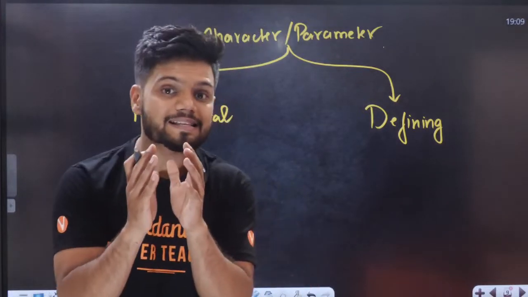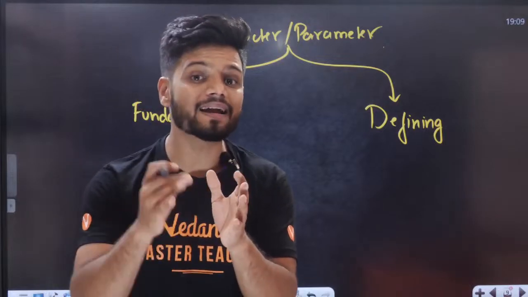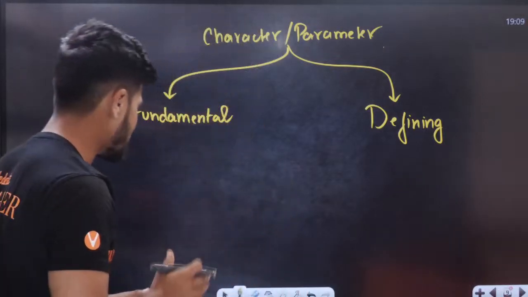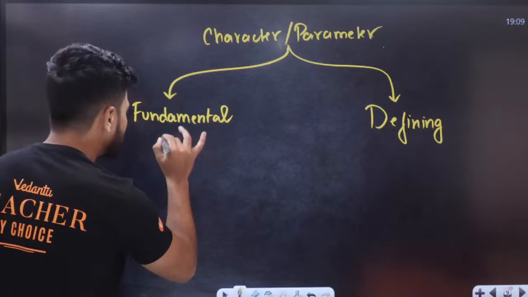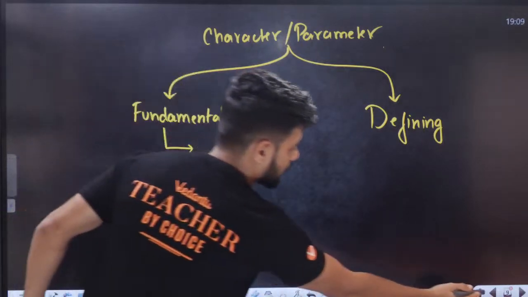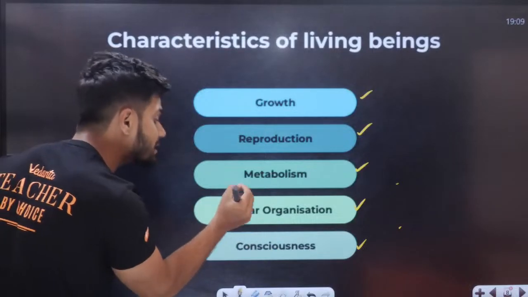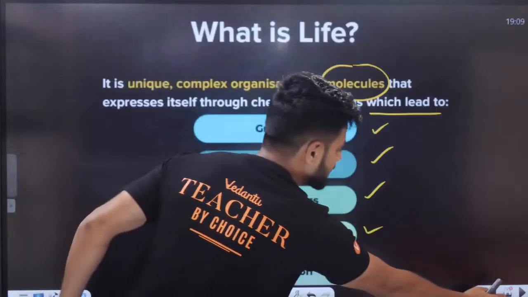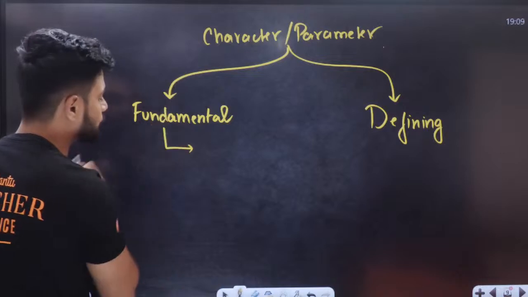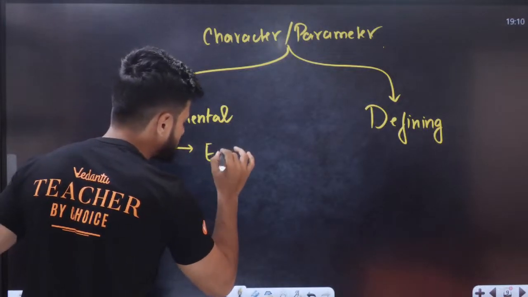So if you find exceptions, then it becomes a fundamental. So in a fundamental character, out of all the 5 characters here, if there is an exception to this rule, then it becomes a fundamental.